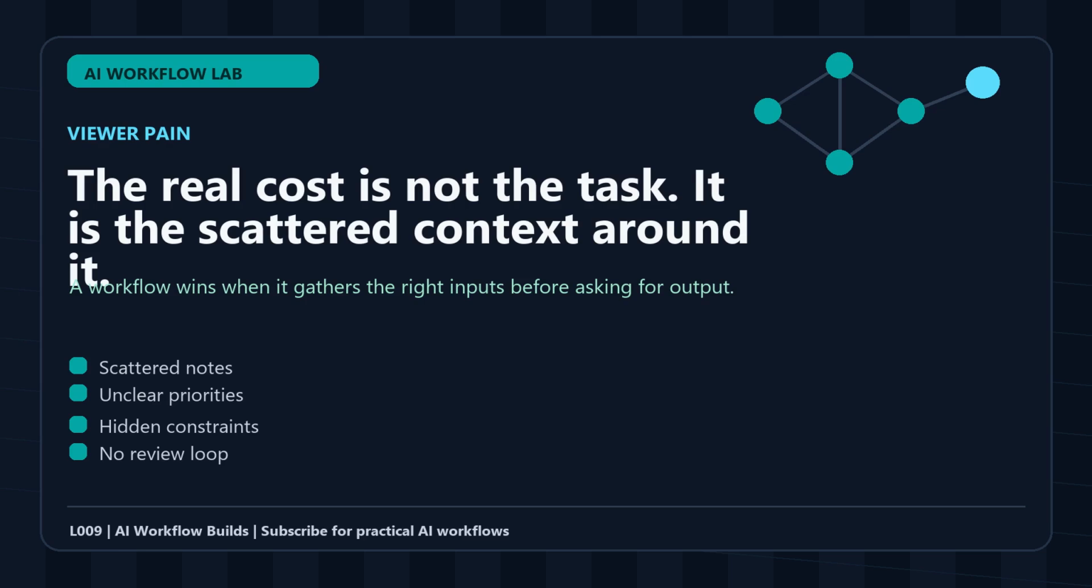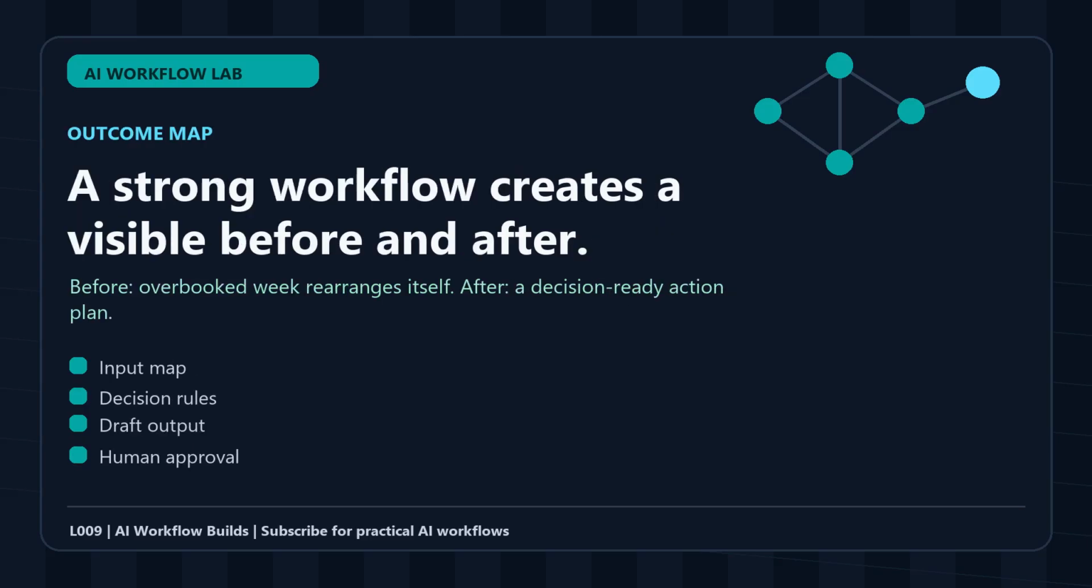Here is the before and after for this build. Before, the work looks like this: overbooked week rearranges itself. After, we want a clean set of next actions, a short explanation for each action, and a simple way to know whether the output is safe to use.